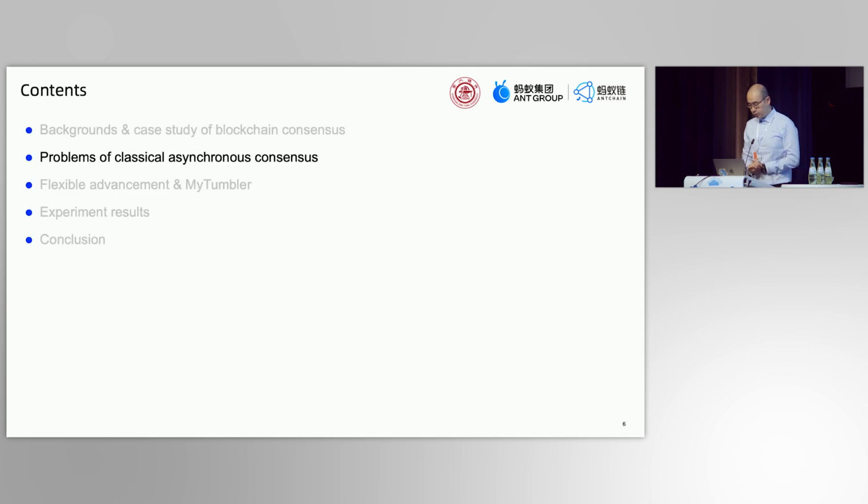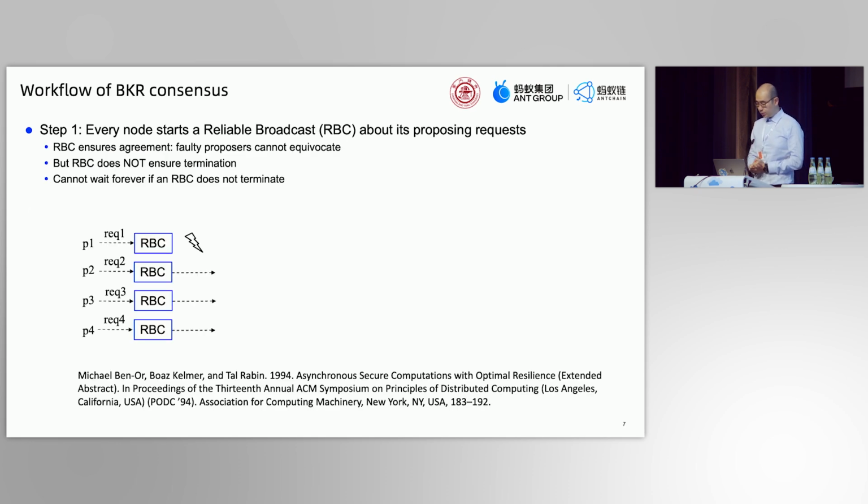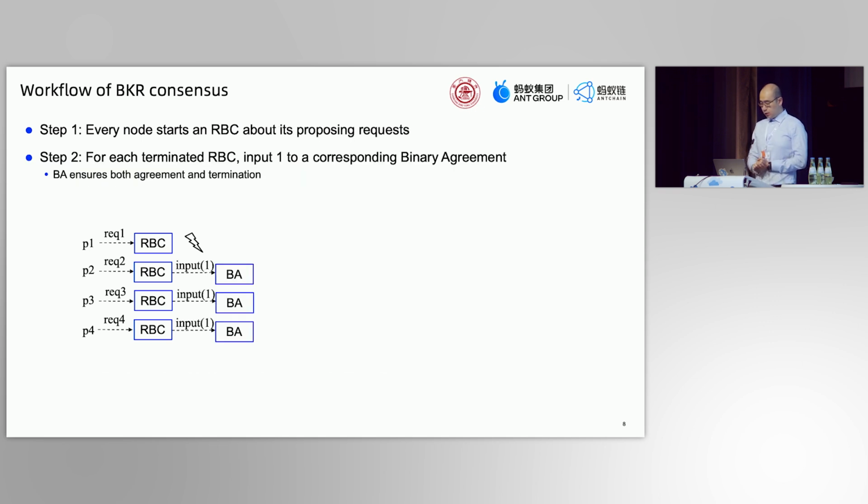So now we have a look at how the classical asynchronous consensus has a problem with the new system features of blockchains. We take a look at the BKR framework, which is named after Ben-Or, Kelmer, and Rabin. The first step is every node starts a reliable broadcast, or RBC for short, about its proposing requests. The RBC ensures agreement, but does not ensure termination. That means a node cannot wait forever if an RBC does not terminate, because the sender might be faulty. If the RBC sender is correct, the RBC must eventually terminate.